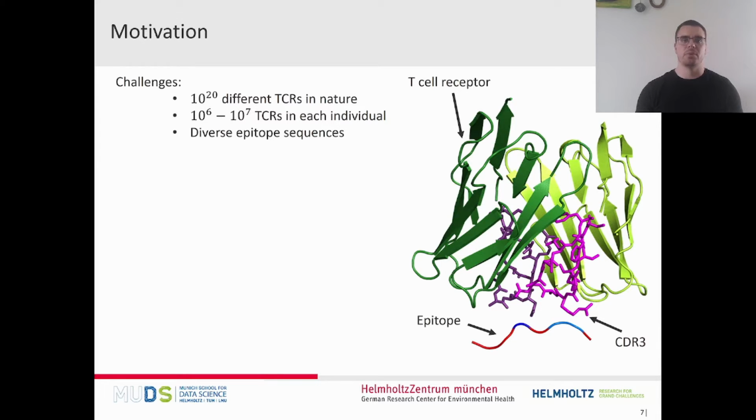Therefore, many tools have been developed that can predict the activation of T-cells based on the epitope sequence on the one hand, and the CDR3 region on the other hand. That is the region marked in purple here, which is part of the T-cell receptor and in close contact to the epitope. So most of the binding activity should take place here.